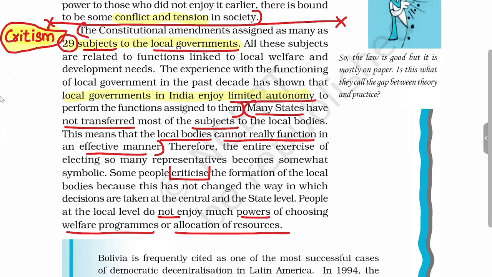Many states have not transferred most of the subjects to local bodies. So local bodies cannot really function in a very effective manner. Also, there is a criticism that people at the local level do not enjoy much power of choosing the welfare programs or allocation of resources, which is done at the state level.